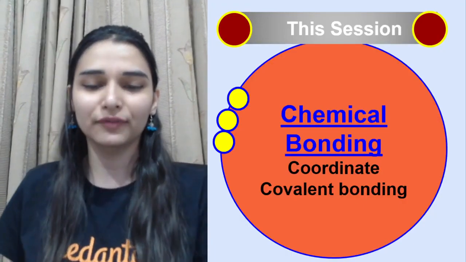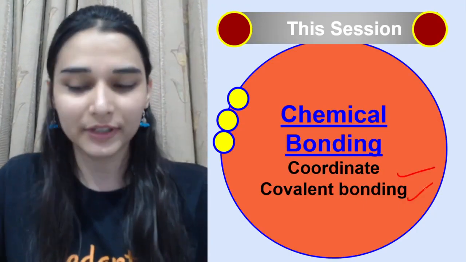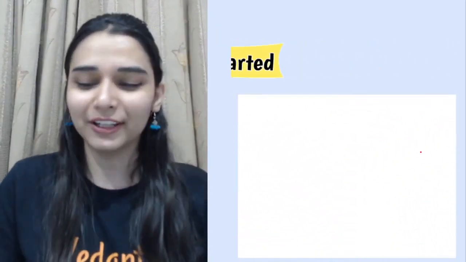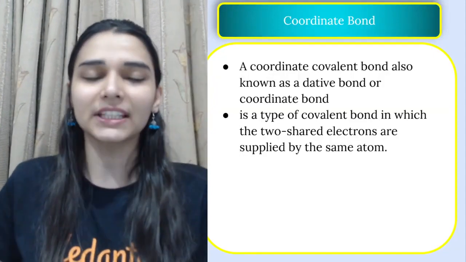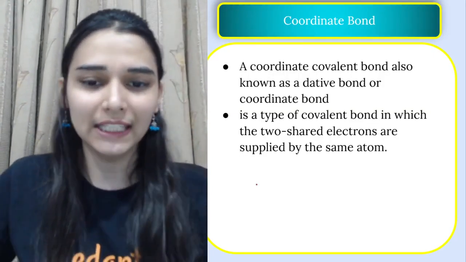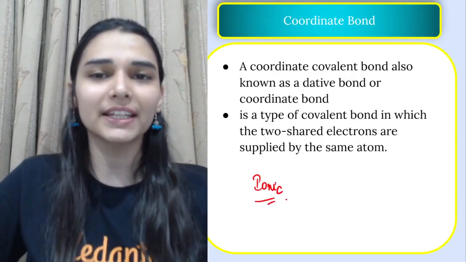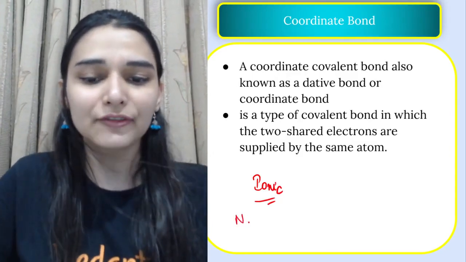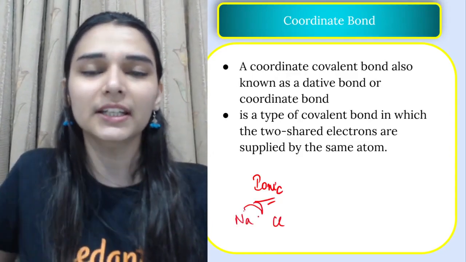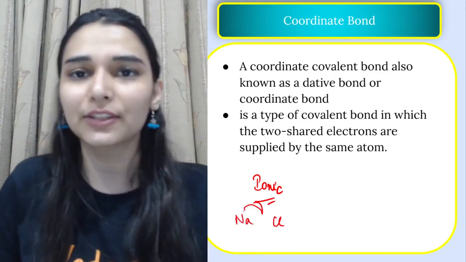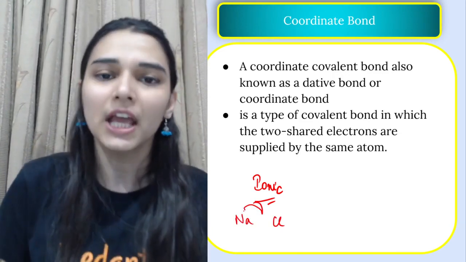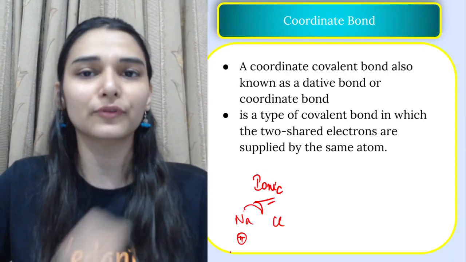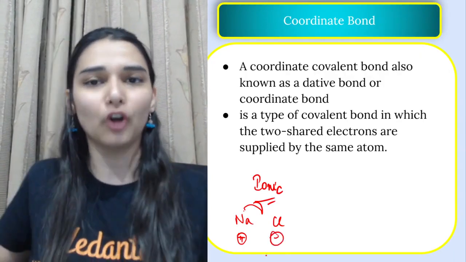So in this session we are finally having the coordinate covalent bonding. Let's get started without wasting any time. We have seen the ionic bond formation in the last class, and in the ionic bond I told you there is a complete transfer of electron from one atom to another. Let's say I have sodium and chlorine. Sodium is going to transfer its one electron completely to chlorine. That would be the ionic bond formation, where you get a positive cation, generally a metal, and a negative anion, that would be a non-metal.